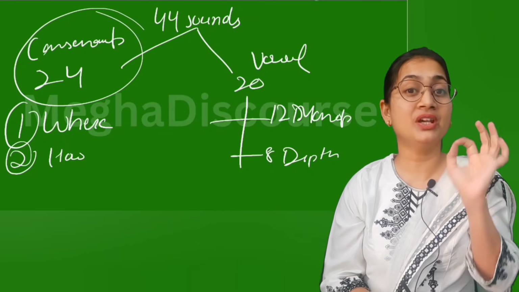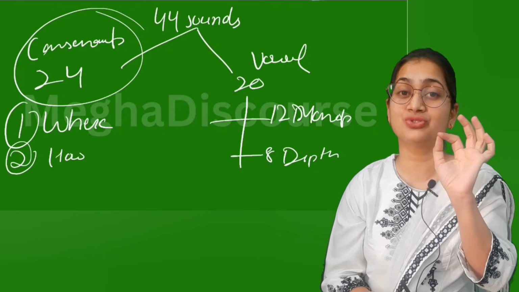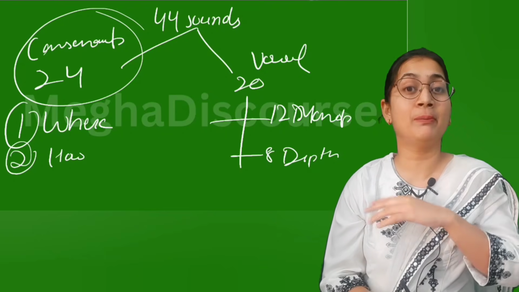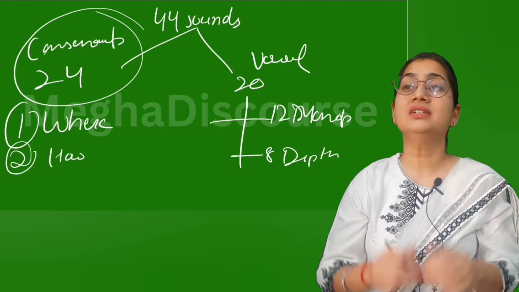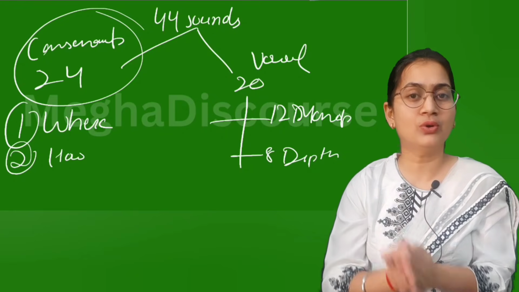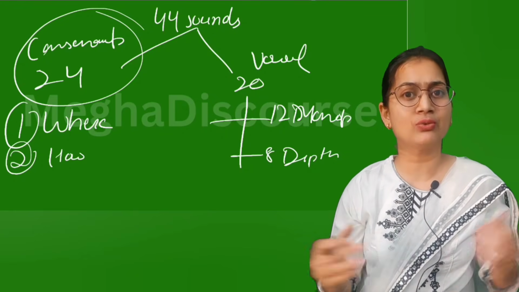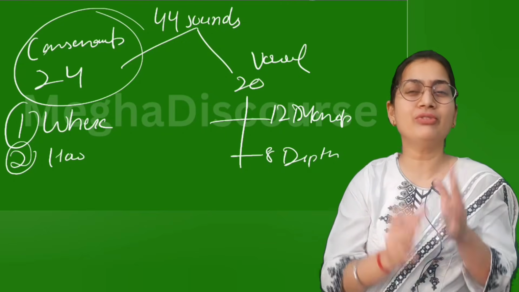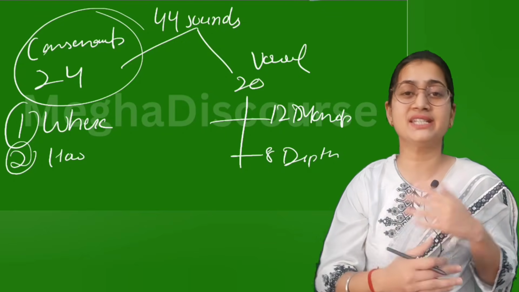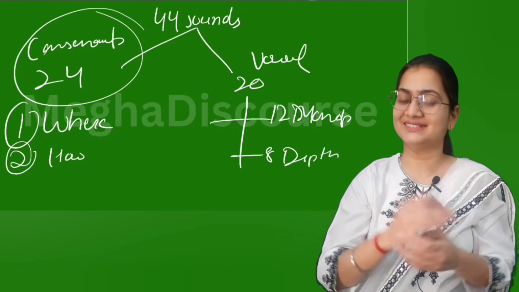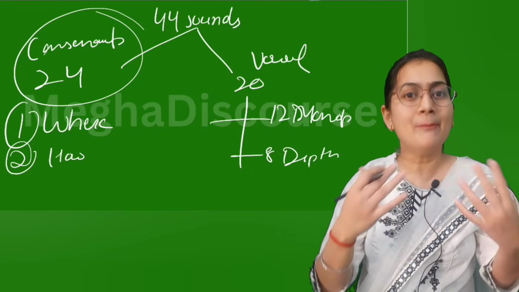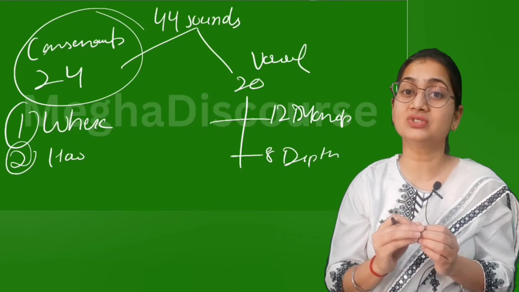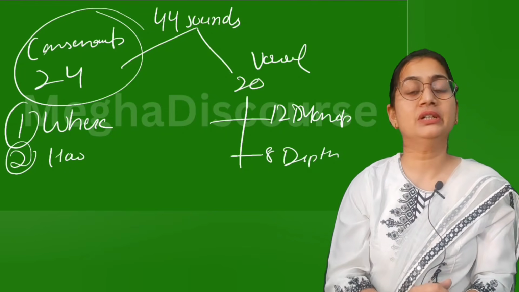Stricture: if air is not flowing continuously, there is a stricture, a juncture, then we have a plosive sound. If there is an intermittent flow of air, then we have a trill sound. If there is a continuous trill, then we have a tap sound. So we have different types: lateral, affricate, fricative, frictionless. This is what we call manner of articulation, and this is because of the stricture of air.